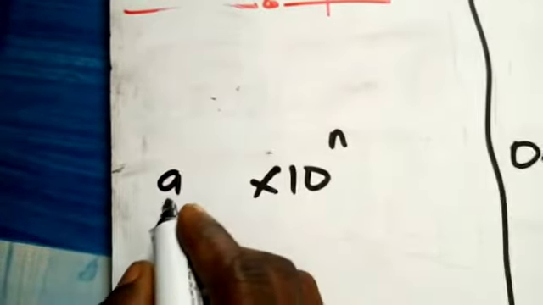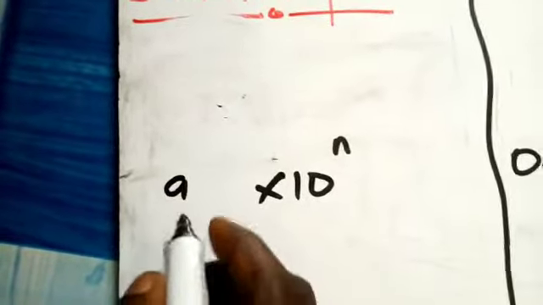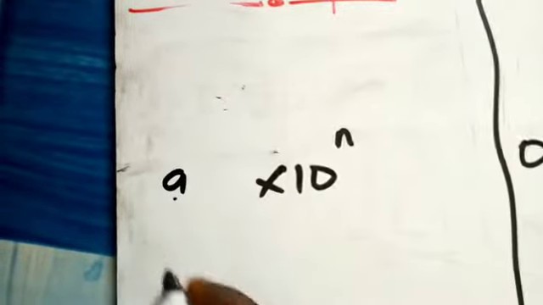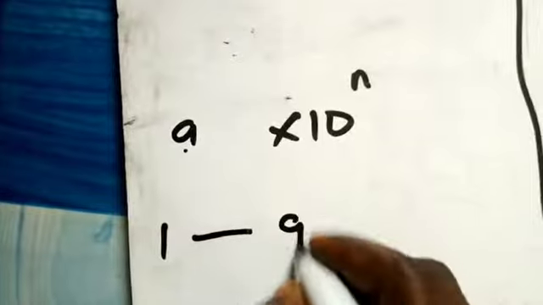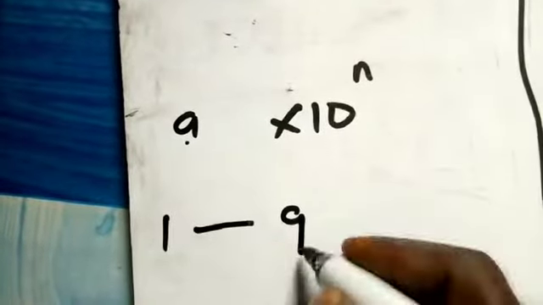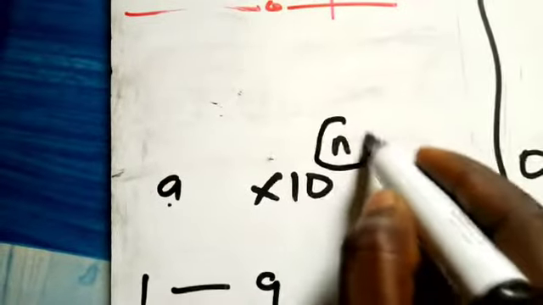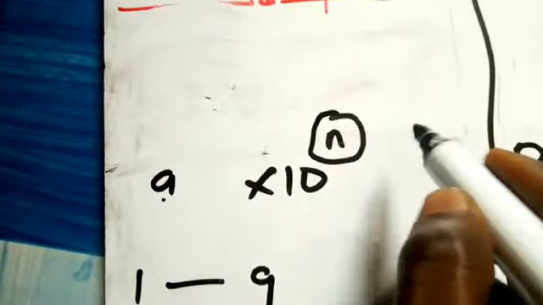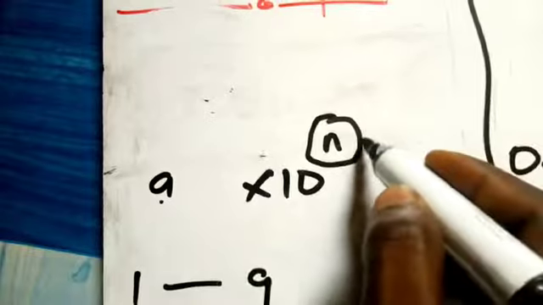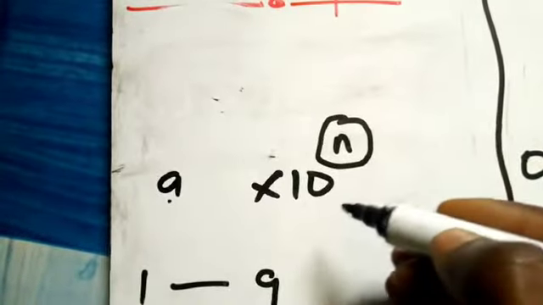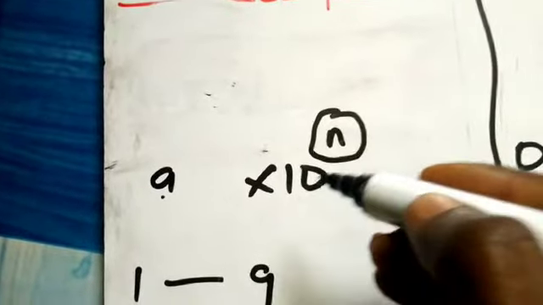That is your age. Remember, I said that the age is before the point. So this number a has to be between 1 year to 9 years. So the focus here is this n. Where is the n coming from? n in our case is the gift that we are giving to you as an employee at the end of the year.